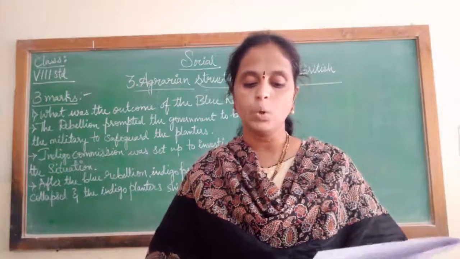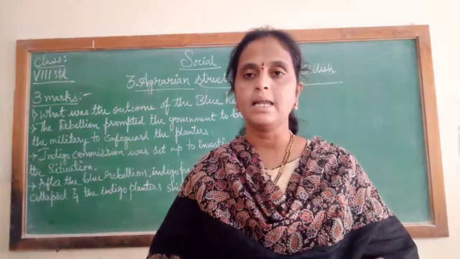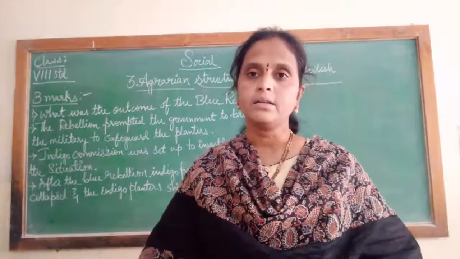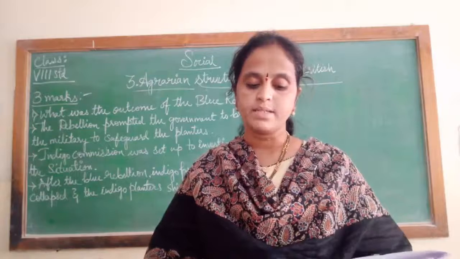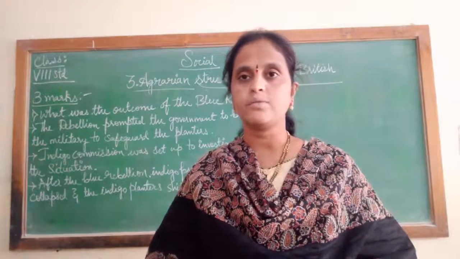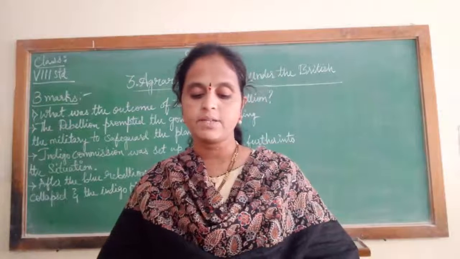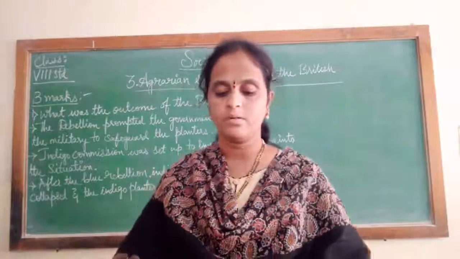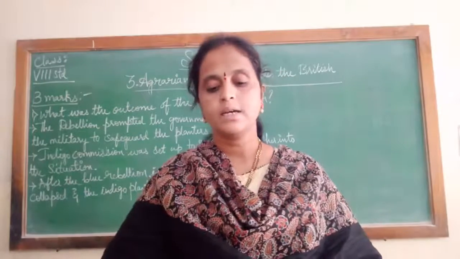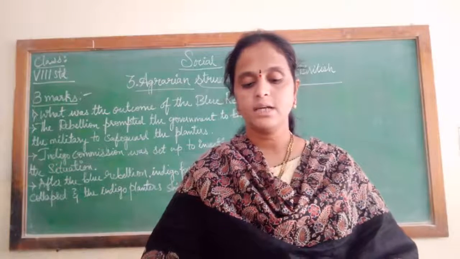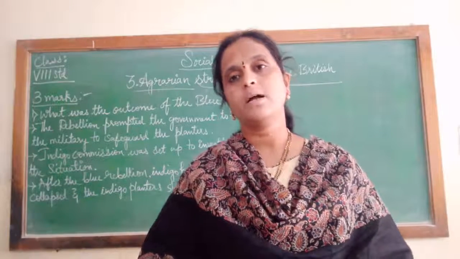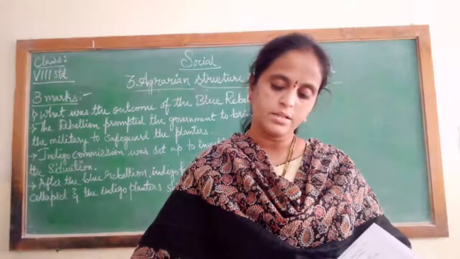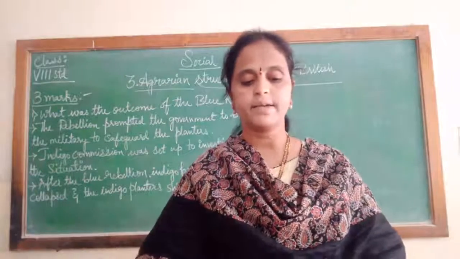The peasants received a loan from the planters to cultivate their land. Means the farmers received a loan from the planters to cultivate the land. Due to this, peasants were forced to cultivate indigo on 25% of their land, and they received seeds and tools for the cultivation from the planters. They had to cultivate the crop and harvest it, and the harvested indigo crop had to be given to the planter. So these were all the conditions under the ryoty system. These are the main features of the ryoty settlement, we can say.